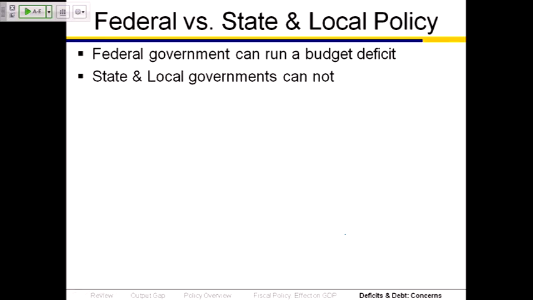State and local governments, by their constitution, with the exception of Vermont, why Vermont? I don't know. With the exception of Vermont, every state has in its constitution a requirement that it not run a budget deficit for ongoing operating expenses. The state governments can borrow for capital projects. They can borrow to build bridges. They can borrow to build buildings, but they cannot borrow to pay their employees. The federal government can. So essentially, state and locals can't borrow, and the federal government can borrow.